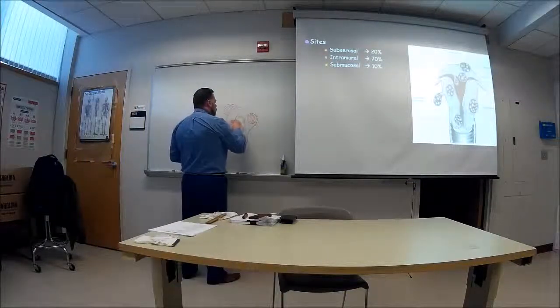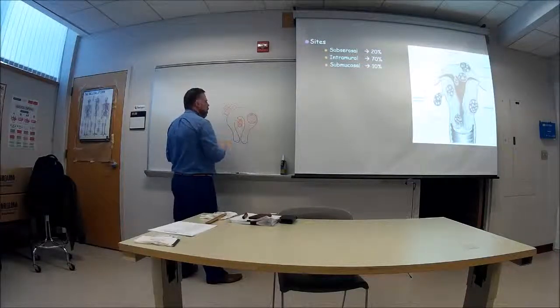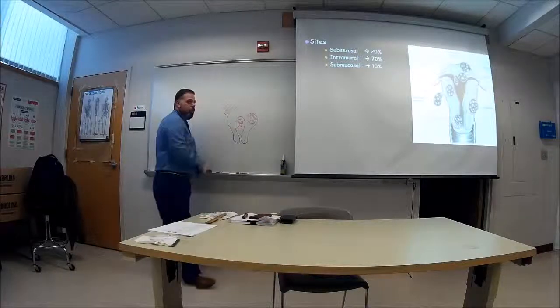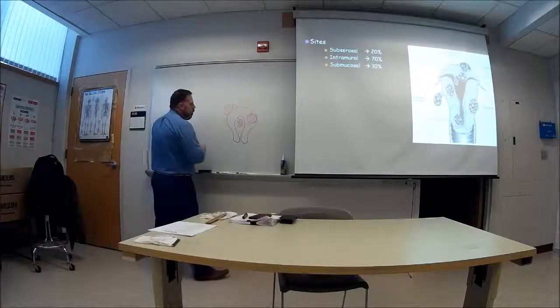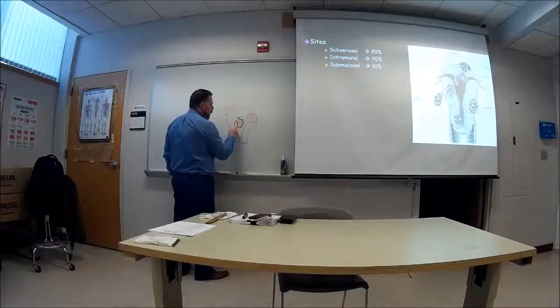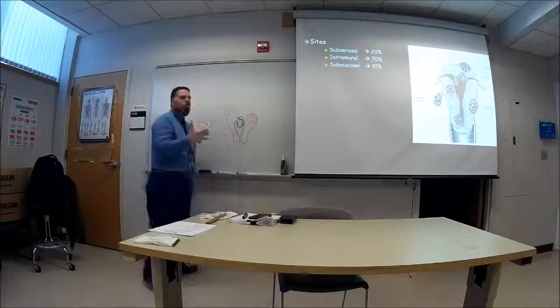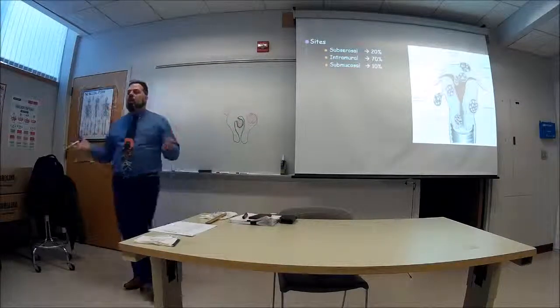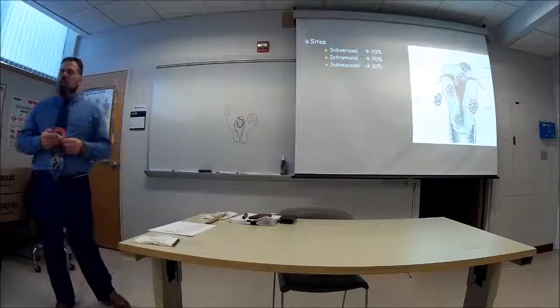Or we can have submucosal. These are the ones that tend to bleed. Why? Because we're increasing the surface area of the endometrial lining. This is the endometrium. We normally would only have it here and over here, but now we have a lot more endometrial lining over here, so we're going to have a lot more blood coming from this uterus that has a bigger surface area of endometrial lining.